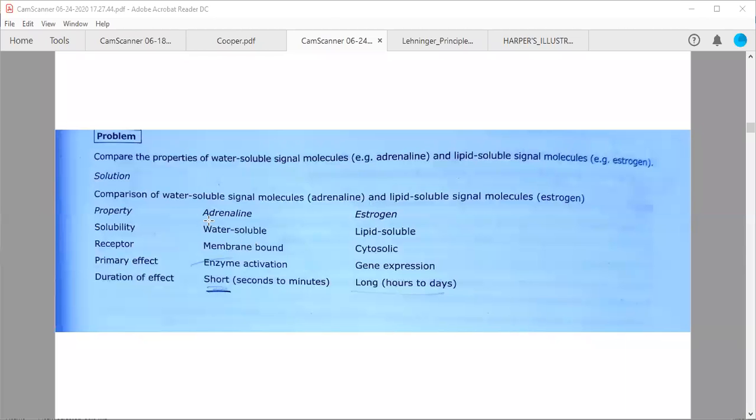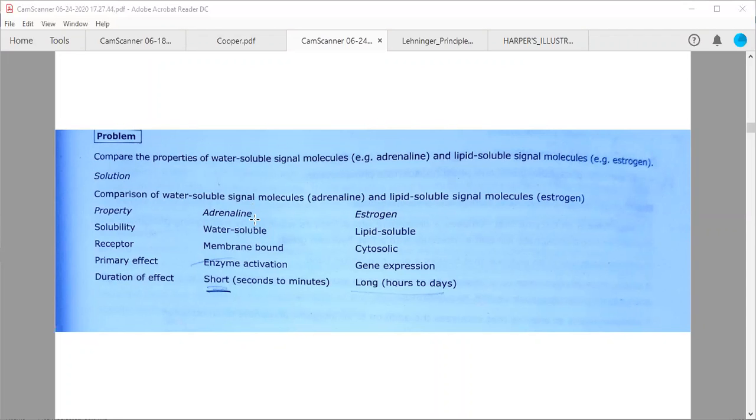So generally, if we talk in terms of solubility, you are very much familiar with these two terms. Hydrophilic means water soluble or water loving, which is generally adrenaline or epinephrine, for example, because we know this is a peptide hormone. So generally it cannot pass across the membrane, so it is bound to cell surface receptors, for example GPCRs. And some hormones or growth factors, for example insulin, will bind to protein tyrosine kinase. We will discuss this in our next class.